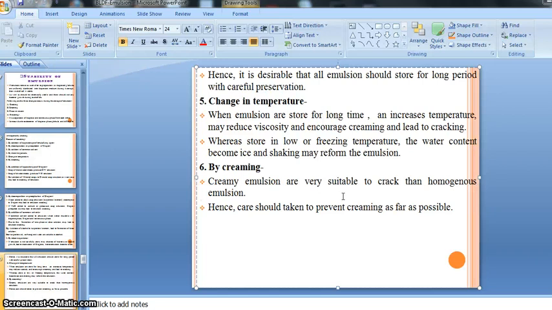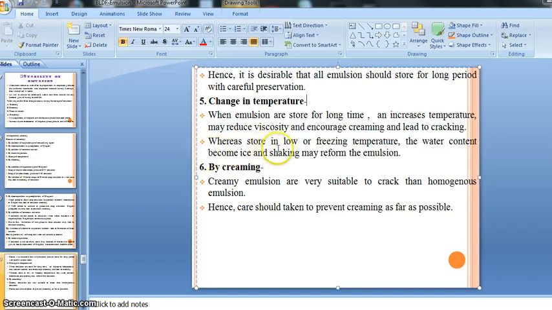First of all, due to increasing temperature and reduced viscosity, our emulsion becomes creamed, and after creaming, that leads to cracking. So that is about increasing temperature.